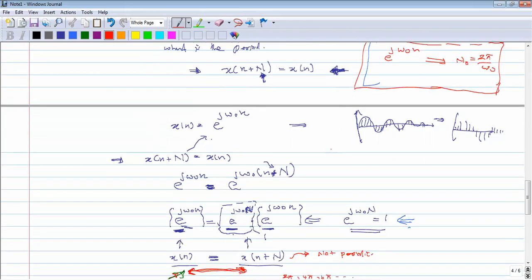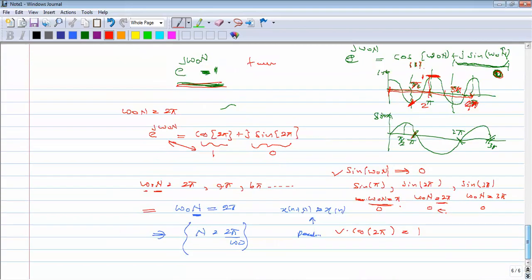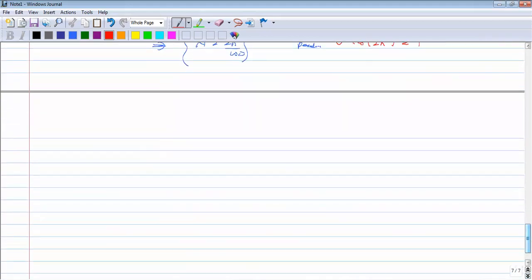As homework, try to do this one. Please try to do this and mail me the script, then I can evaluate it.